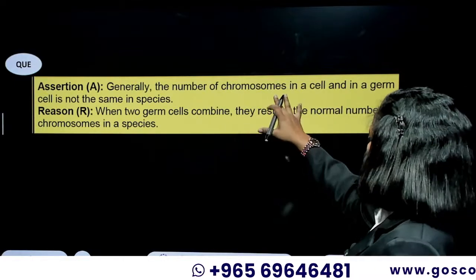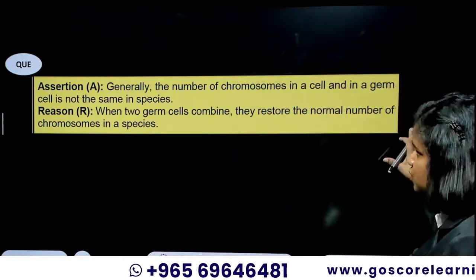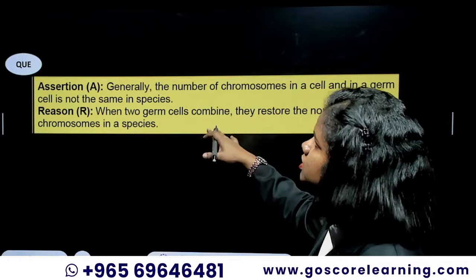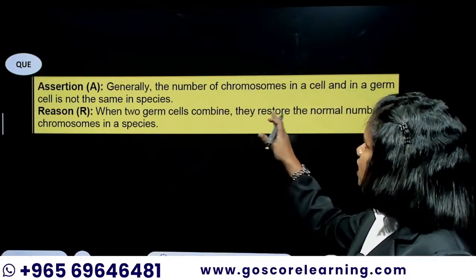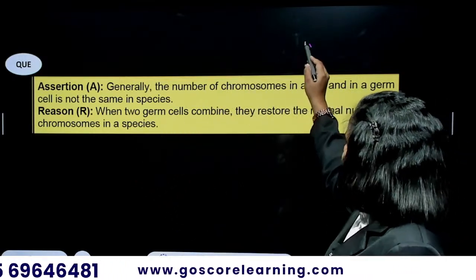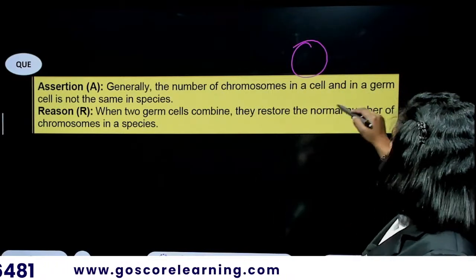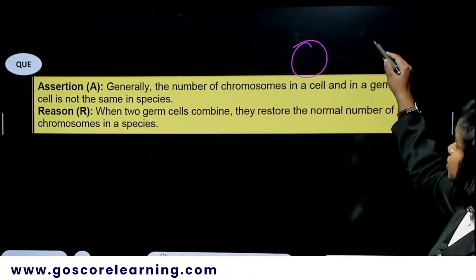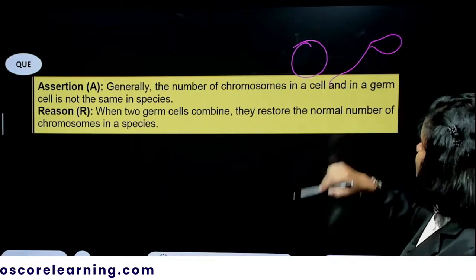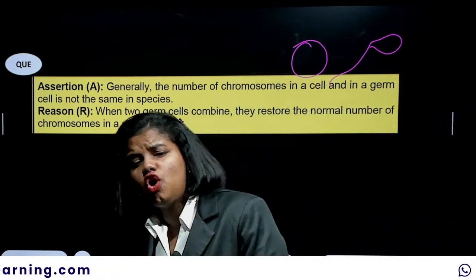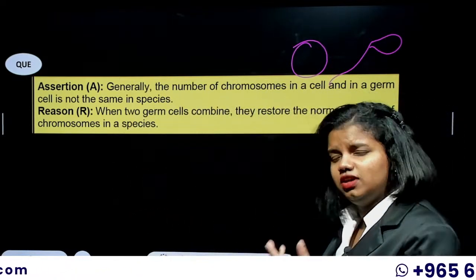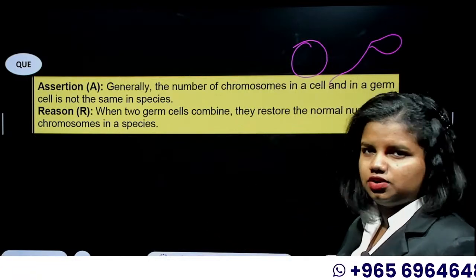Generally, the number of chromosomes in a cell and in a germ cell is not the same in species. If it is a normal cell in your body, your cell will have a complete set of chromosomes.